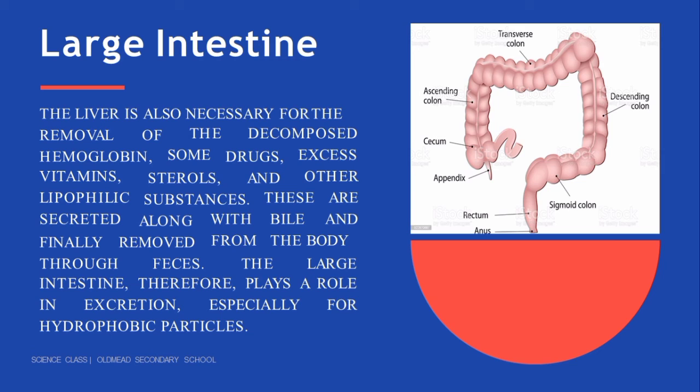Large intestine. The liver is also necessary for the removal of decomposed hemoglobin, excess vitamins, sterols, and other lipophilic substances. These are secreted along with bile and finally removed from the body through feces. The large intestine therefore plays a role in excretion, especially for hydrophobic particles.